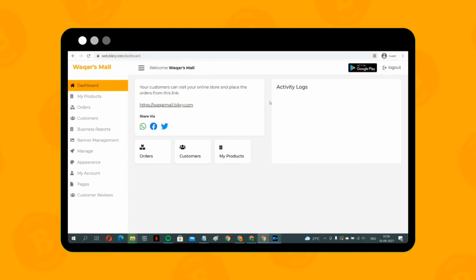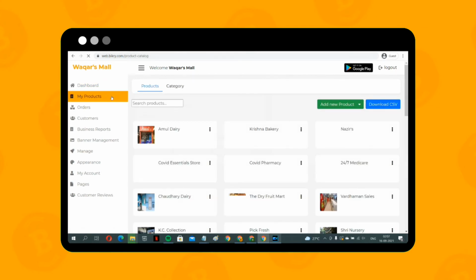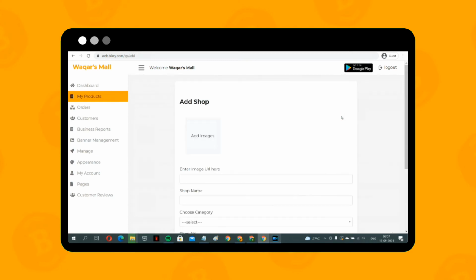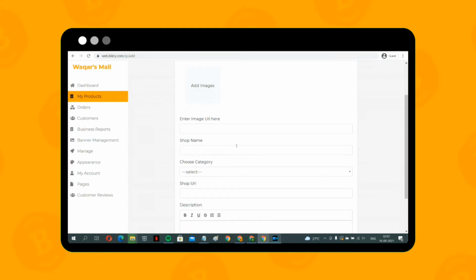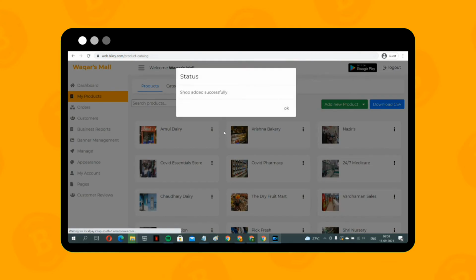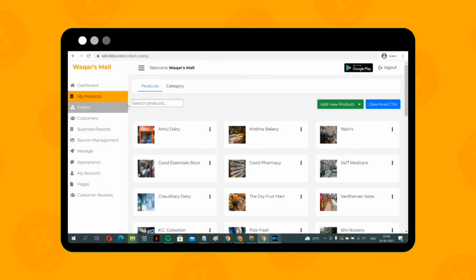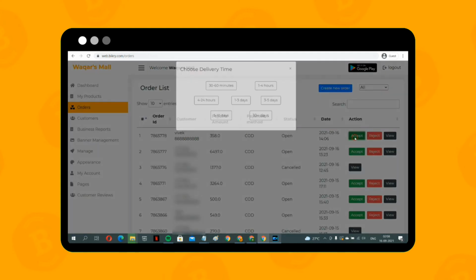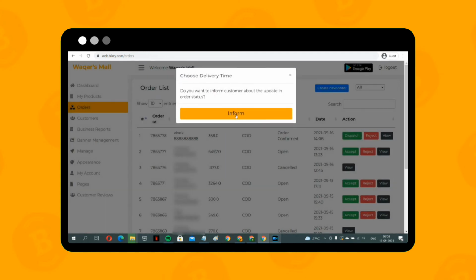Here we present you the dashboard. To add shops to your mall, click on My Products. Now tap on the green colored Add New button present on the right side of the screen. Just by filling in these basic details, you can add and make any shop live on your online mall in just a few seconds. Right below the My Product section, all the orders received by the stores are visible. Here you have the rights to accept or reject or view the order details on the behalf of your store. See, even the order that we just placed is visible on the screen.